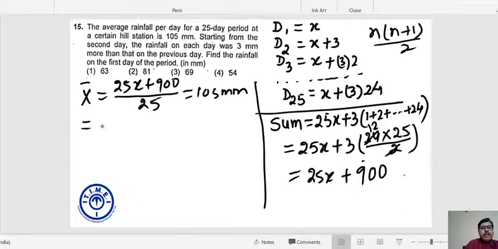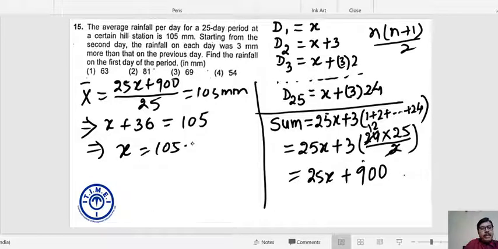Now this is x plus 36 is 105, and it is 105 minus 36 is 69.